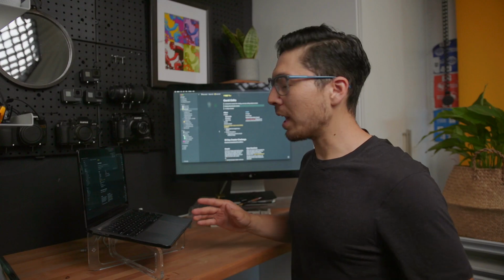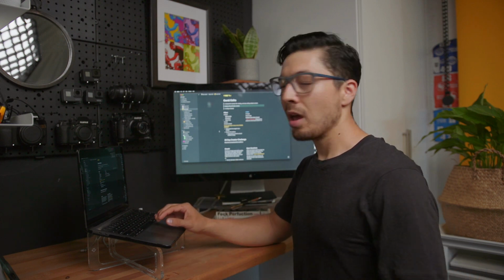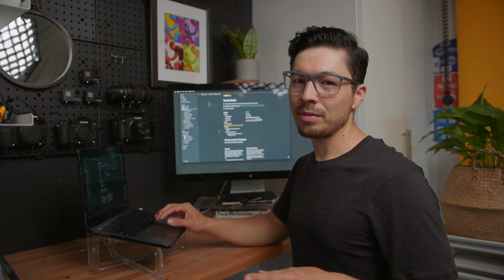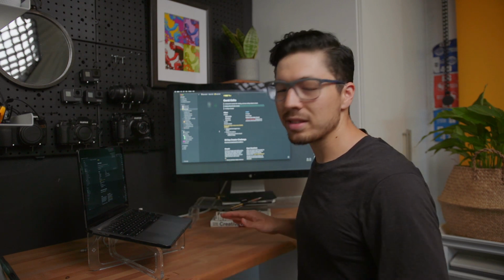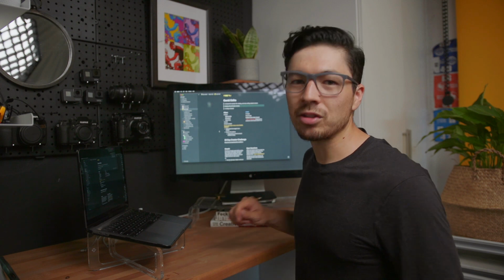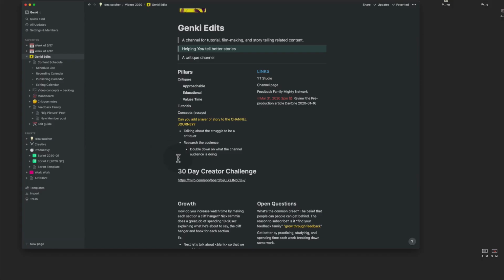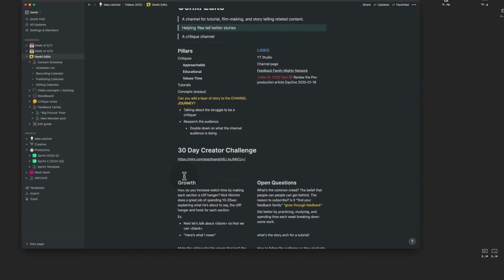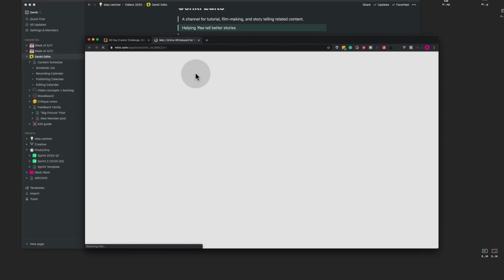So that's a lot of what I do in Notion, a lot of the planning and operational things of the channel. But for more research and graphical representations of things that I like to do, the kind of things where you really want to print stuff out and spread it all over your desk and circle and annotate things, I use Miro for that. And if we hop back over to the dashboard page under this 30-day creator challenge, there's a link to the Miro board that I'm using for that, and we can take a look at it.